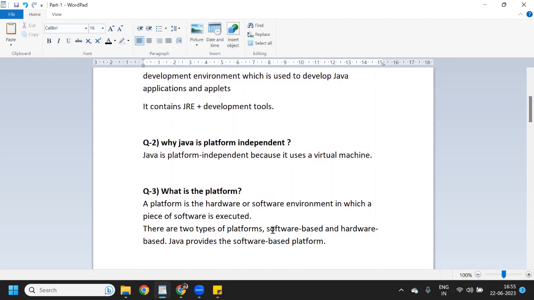And there are two types of platform. One is software based and another one is hardware based. But Java provides the software based platform. So Java is a software based platform.